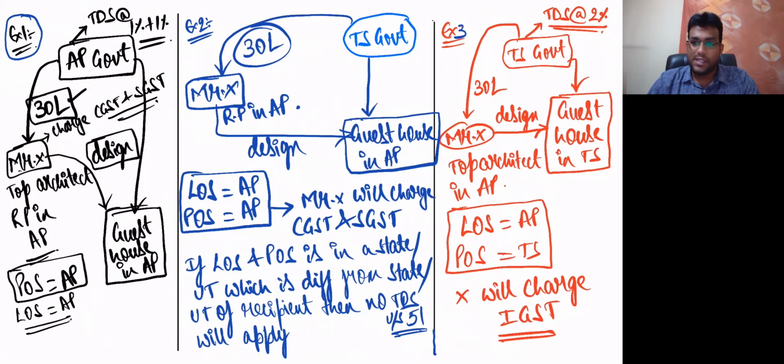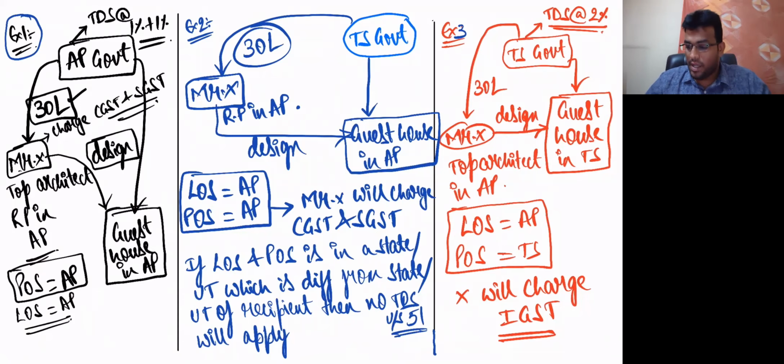Write all the 3 examples. Please write properly. Come on. Done?